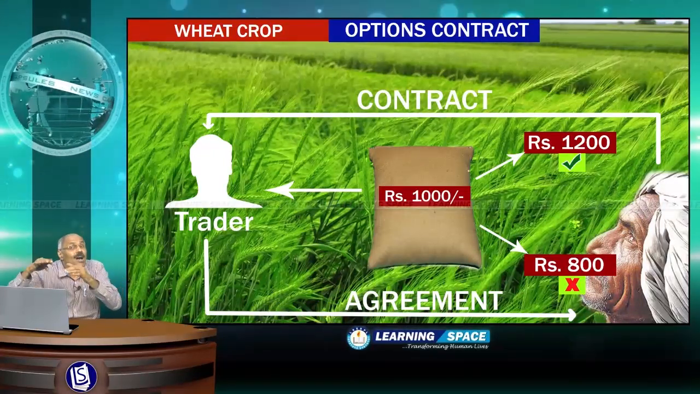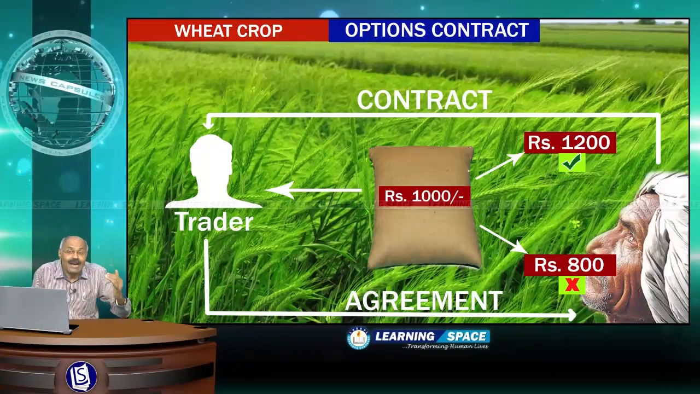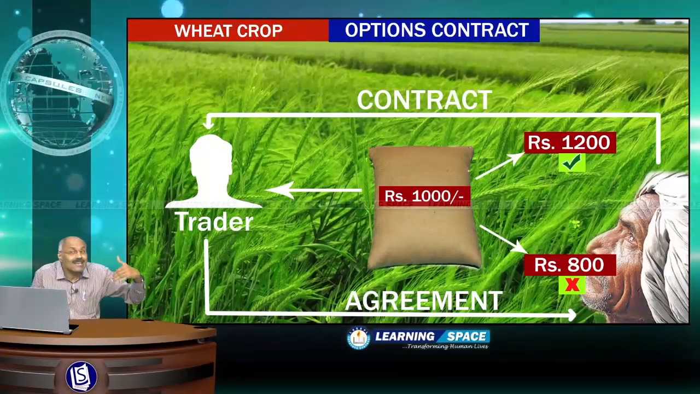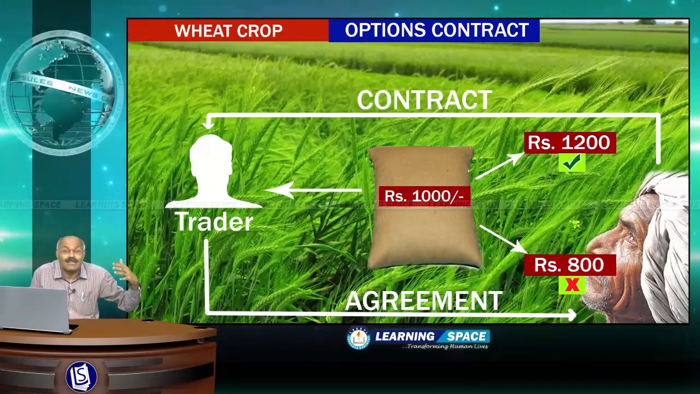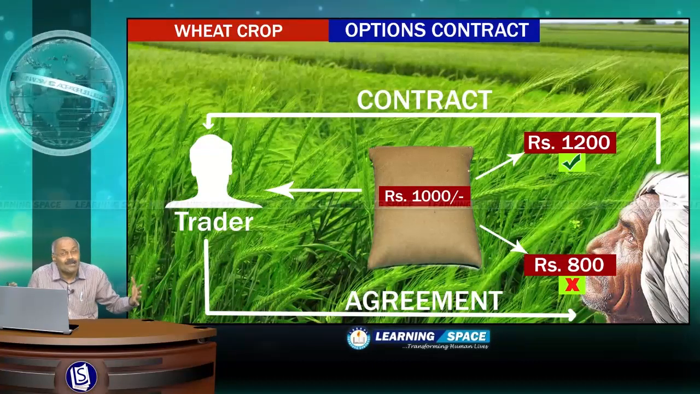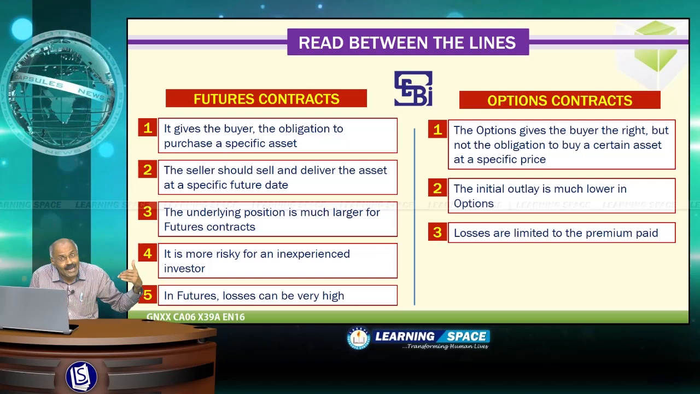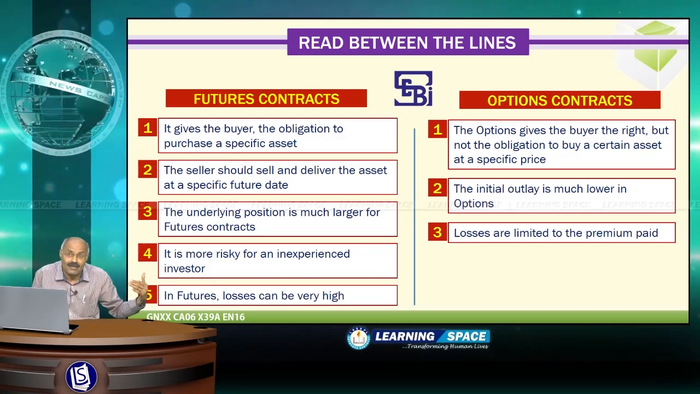That means in the case of options, the risks are less to the trader, and in the case of futures, the risks are more to the trader. This is all about options and futures. Sometime later, we will discuss this particular issue once again in economy.